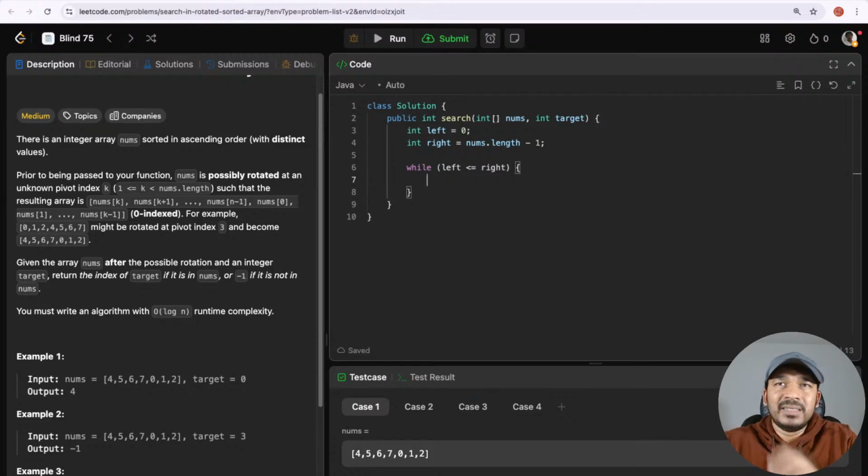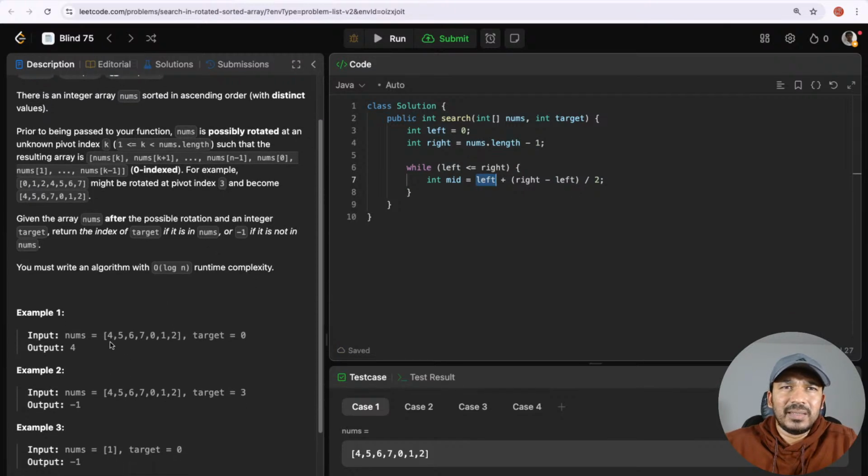Okay. And first thing, in binary search, what do we figure out? We need to figure out a mid value. So let's figure out the mid index. The mid index will be left plus (right minus left) divided by 2. Left is 0 and right is nums.length - 1. Let's say this is the example: nums.length is 7 and nums.length - 1 is 6. So 0 plus (6 minus 0) divided by 2. 6 minus 0 is 6, so 0 plus 6 by 2, that is 0 plus 3. So that will be 3.